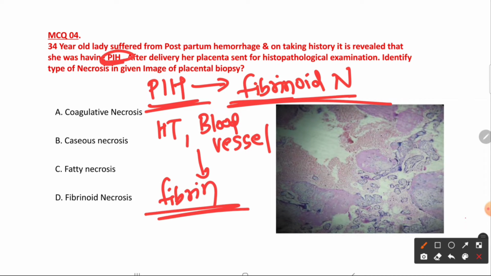So it is because of immune complex deposition and because of hypertension. Because of hypertension, sometimes the coagulation system can be activated. They will form excessive fibrin, and this fibrin will get deposited in the blood vessel or in the placenta, in the interstitial space. So in the placenta also it can get deposited, and it looks like fibrin. If you observe carefully, this pink color is a fibrin-like appearance of fibrinoid necrosis. So this pink color is fibrinoid type of necrosis.